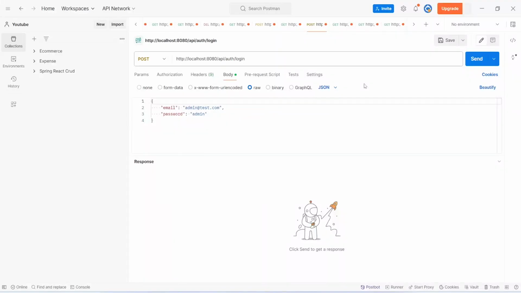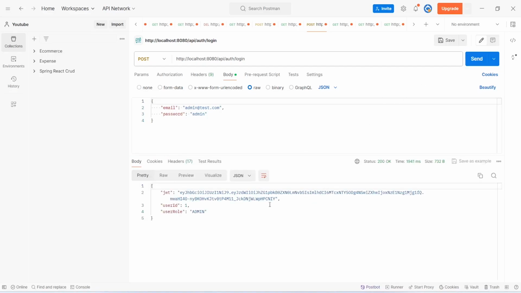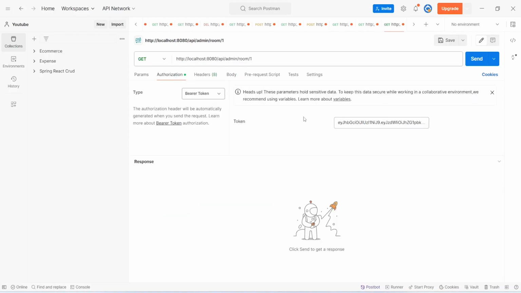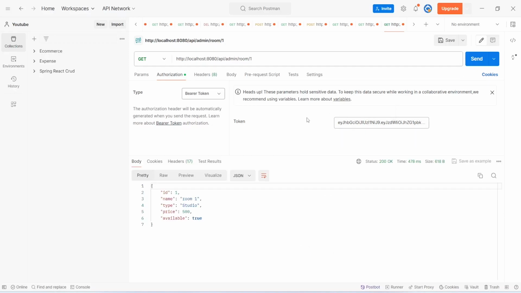And in the Postman, first of all, we will log in as admin. And as you can see, we got the JWT token. Now let's copy this token. And after this, we will open get room by ID API call. And in this API call, we will replace the token. And after this, we will click on this send button. And as you can see, we got 200 OK, and the room ID is 1 and the room name is room 1.